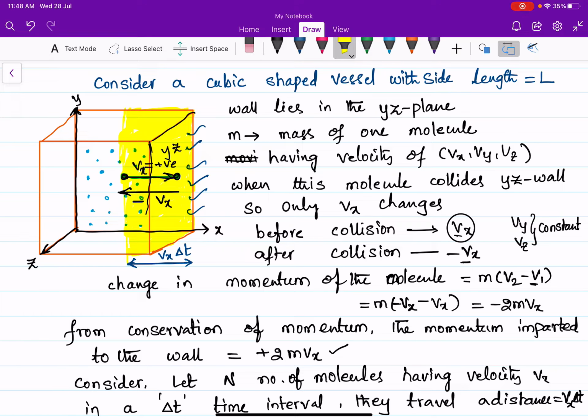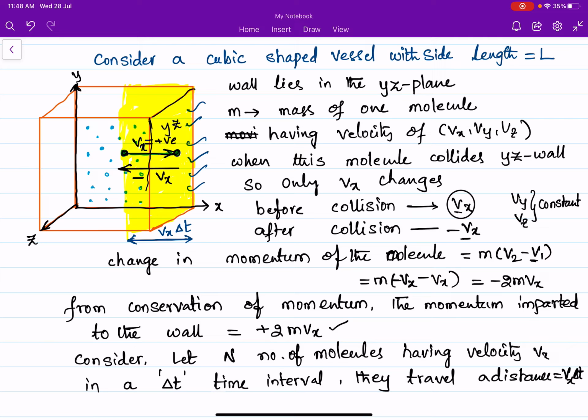So here, this molecule can go and collide with walls of the vessel because it is within the range of Vx delta t. This can go and collide with the wall of the vessel. This also can go and collide. But these molecules will not reach the wall because they are not within the distance of Vx delta t. These molecules will not go and collide with this side of the wall.